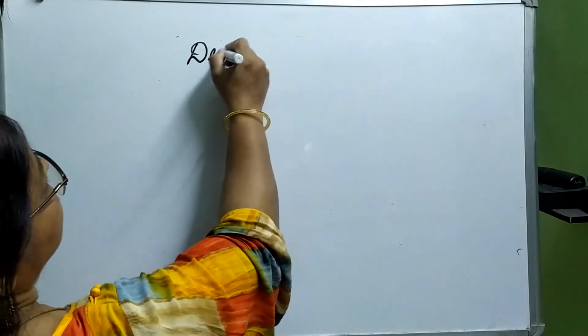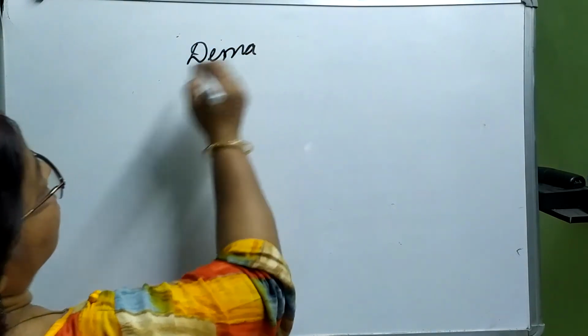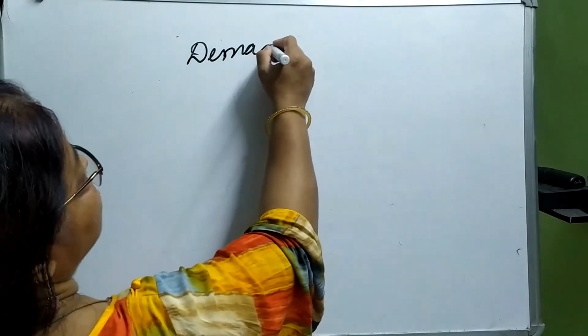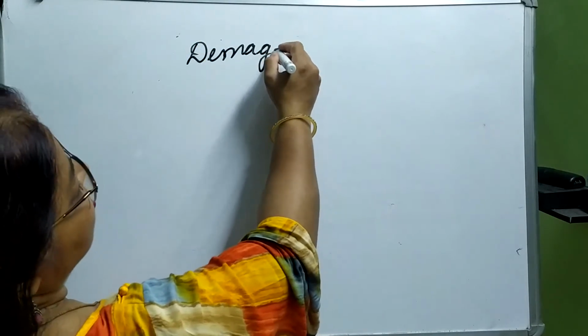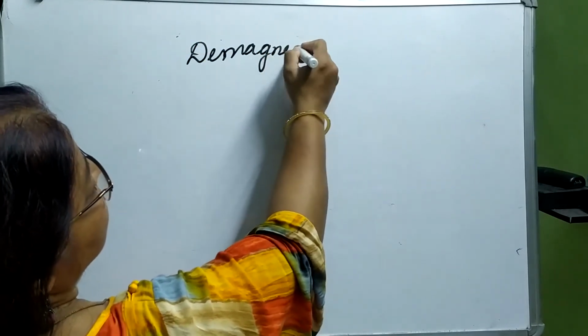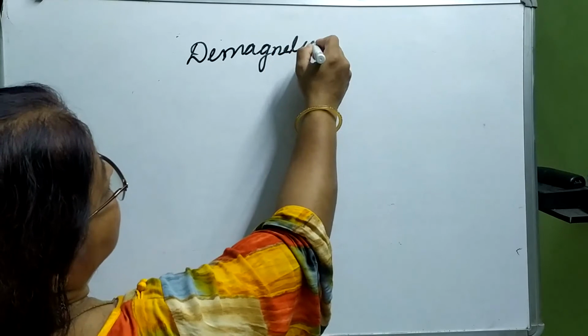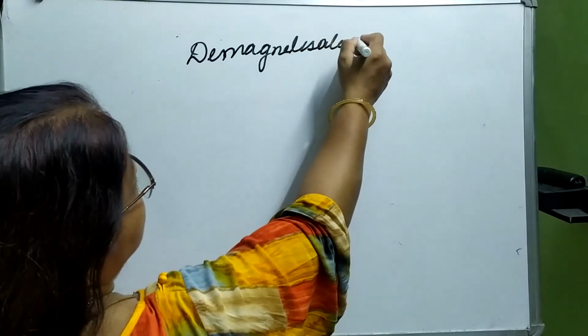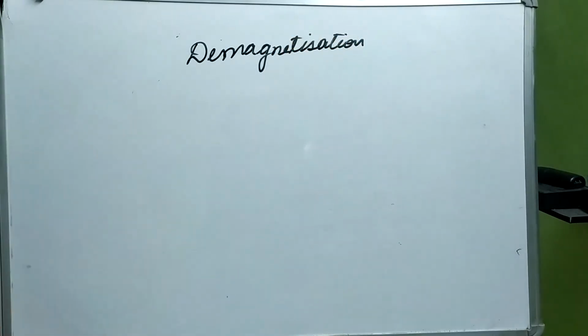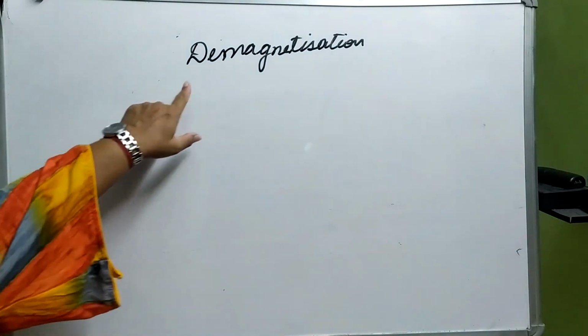Now comes demagnetization. The concept that we discussed right now was magnetization. Now we have to demagnetize. Okay, so what does demagnetization mean?